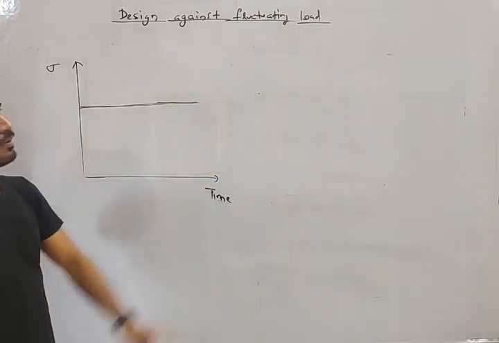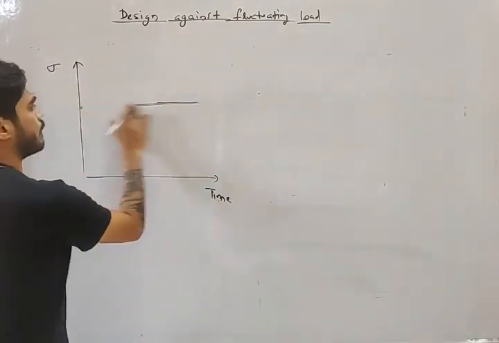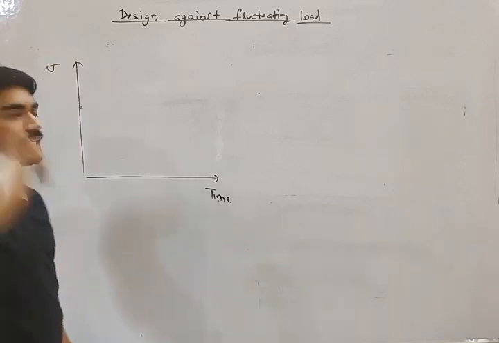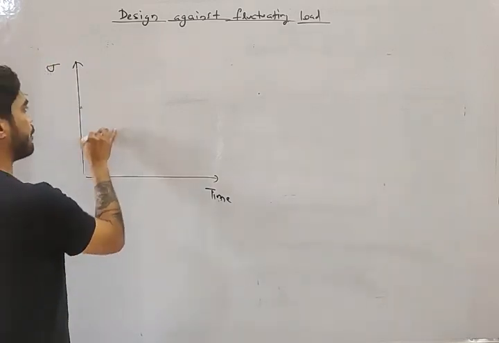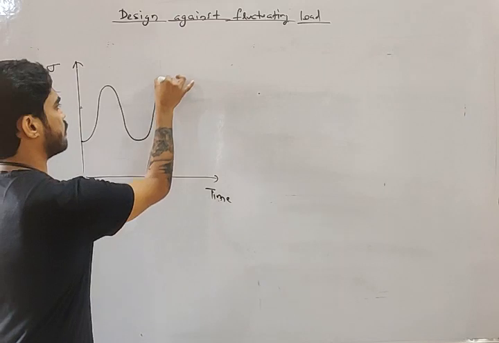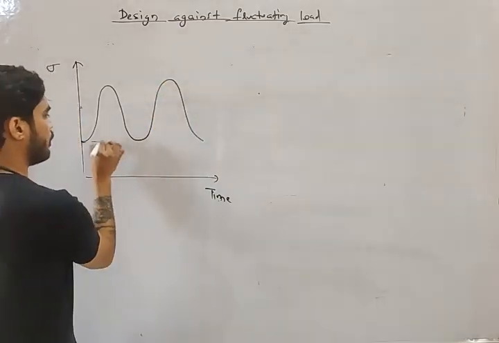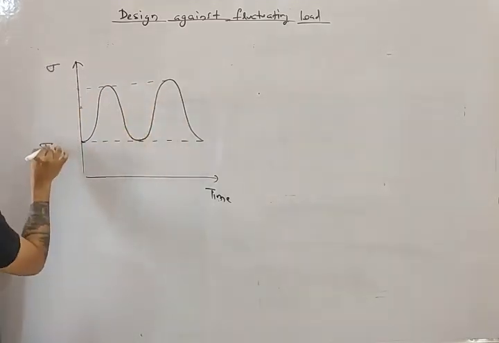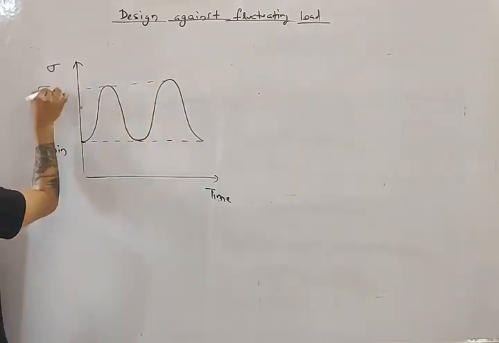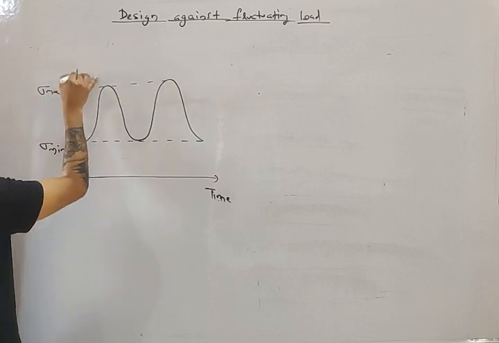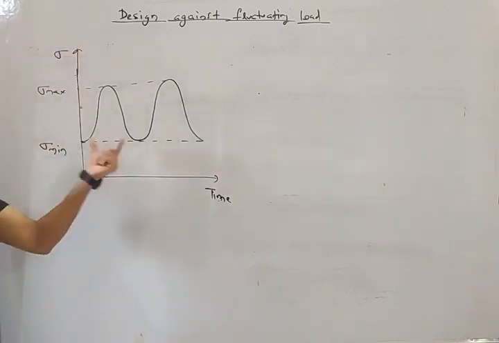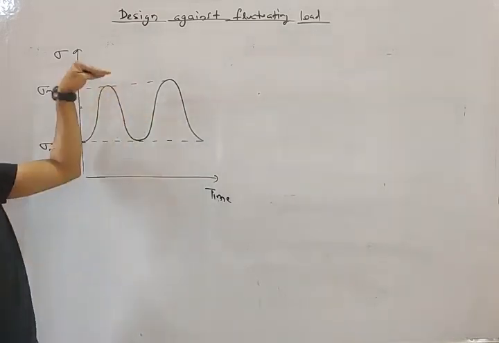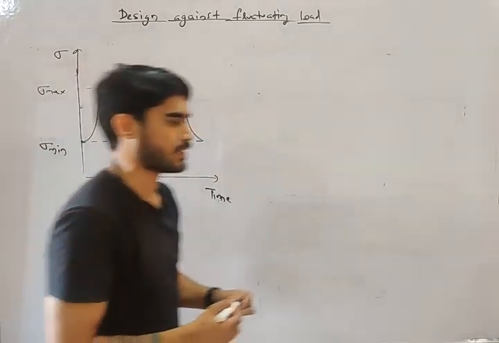This is static load. But in case of fluctuating load, what will happen? Fluctuation means it is increasing, decreasing, increasing, decreasing. The stresses will fluctuate like this between a minimum value and a maximum value. Let's say this is sigma minimum, and this is sigma maximum. So this is fluctuating load, increasing then decreasing.